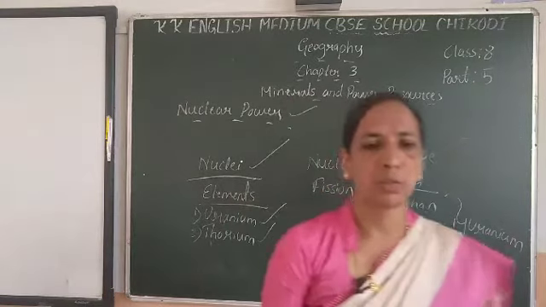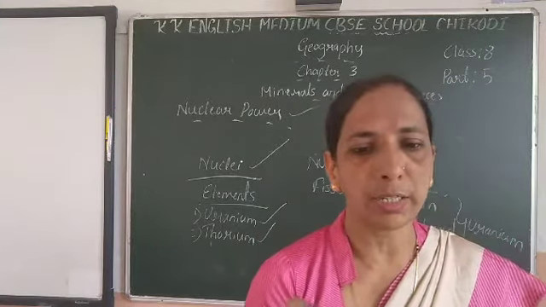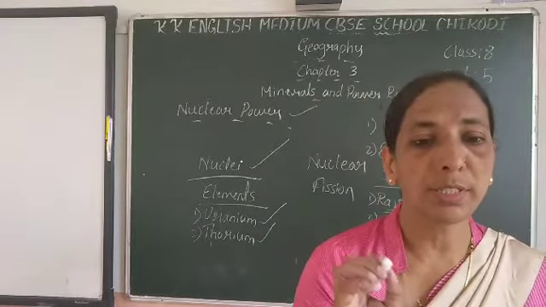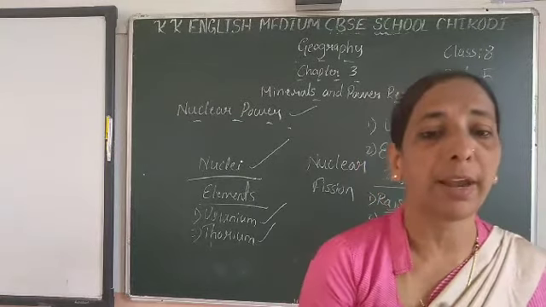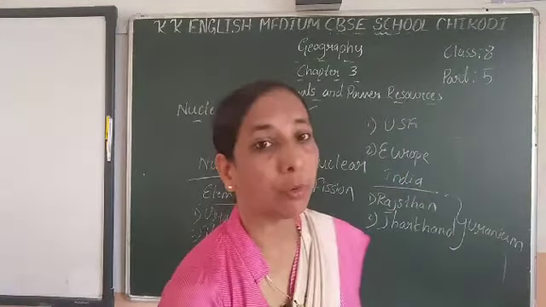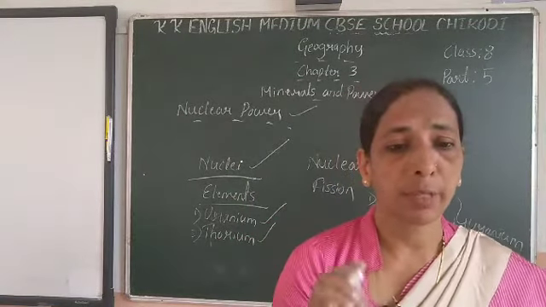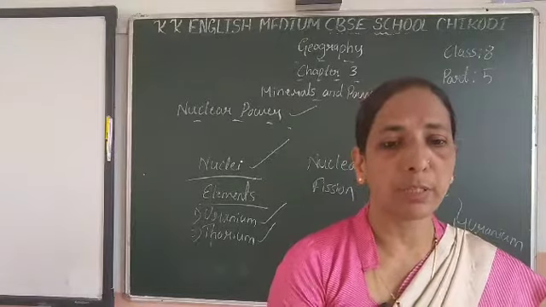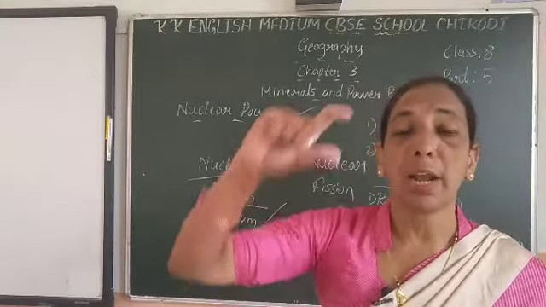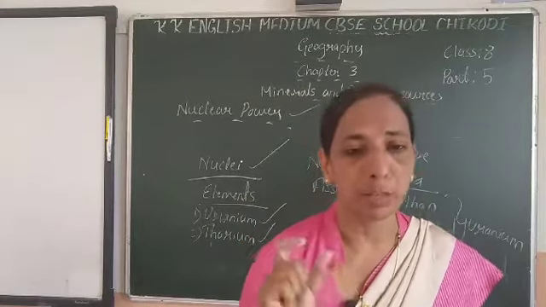Understood? Some thorium is found in quantity in the monazite sands of Kerala. So it is found in large quantity in Kerala also.